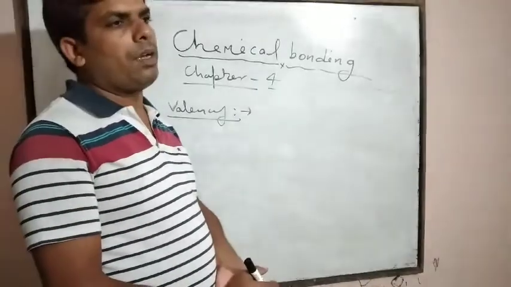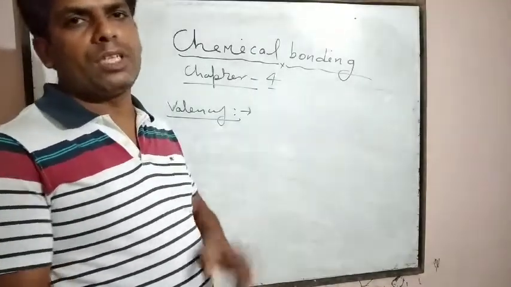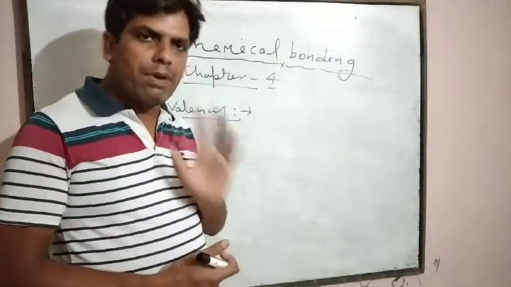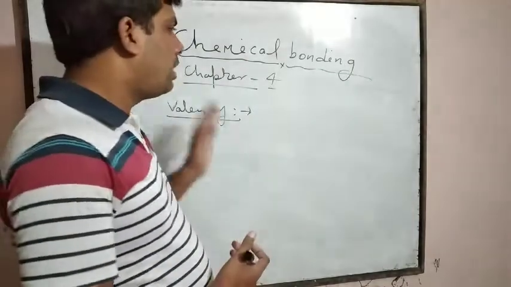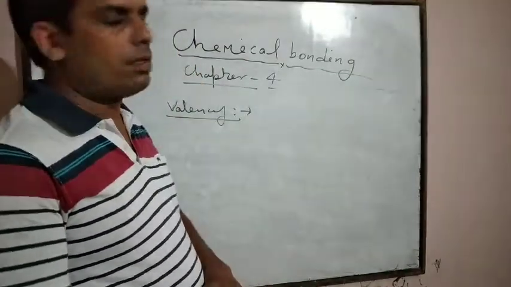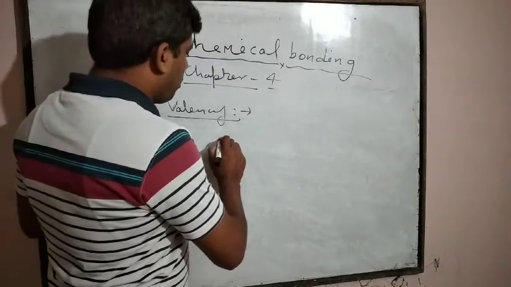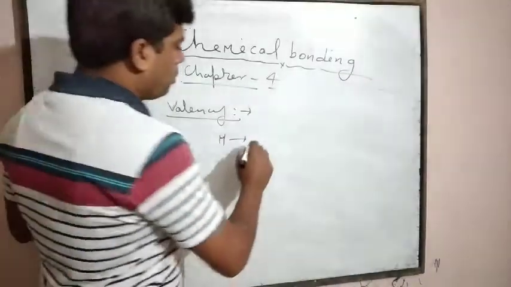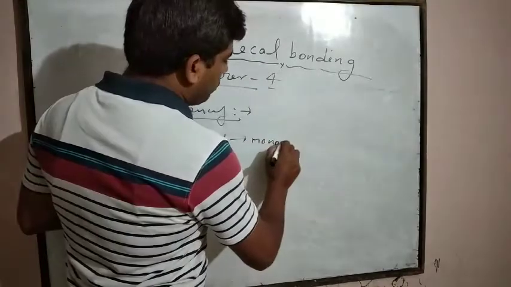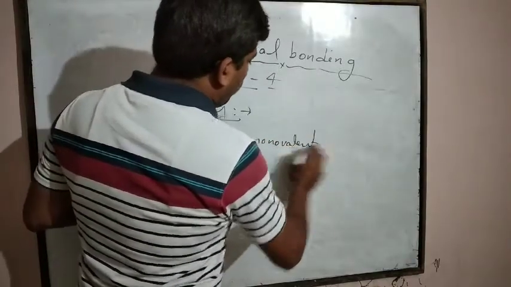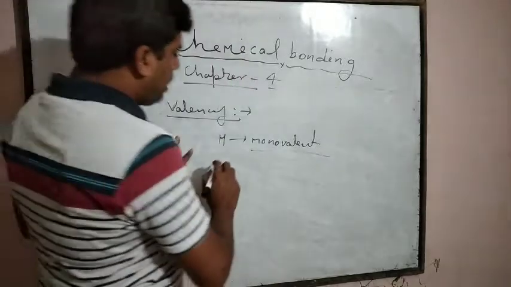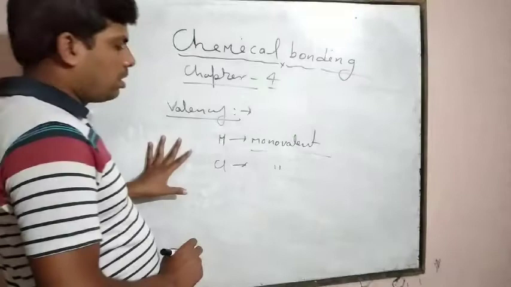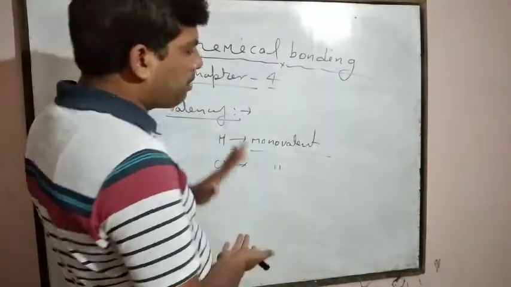For example, the combining capacity of hydrogen is 1 because it has only one valence electron. That's why it is monovalent. Similarly, chlorine is also monovalent because its combining capacity is 1.